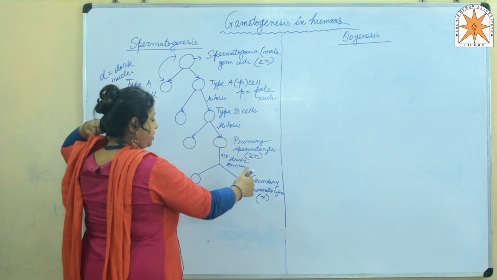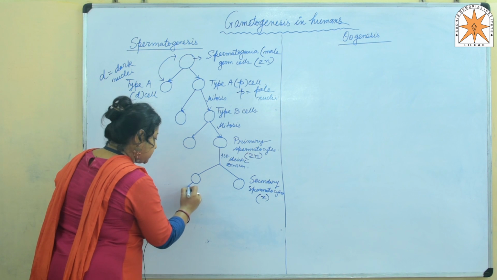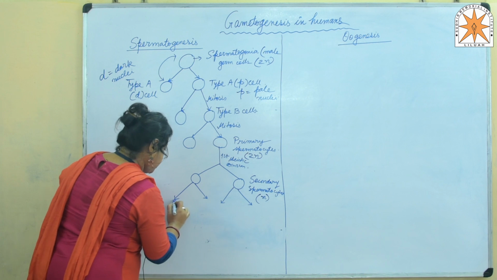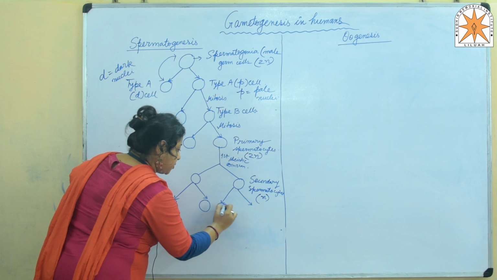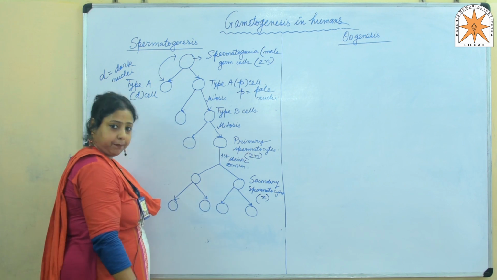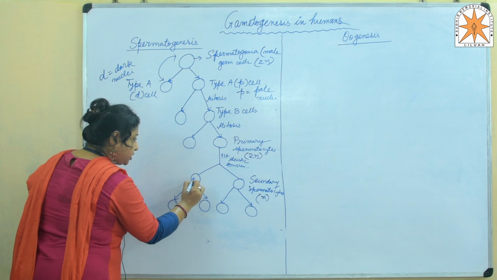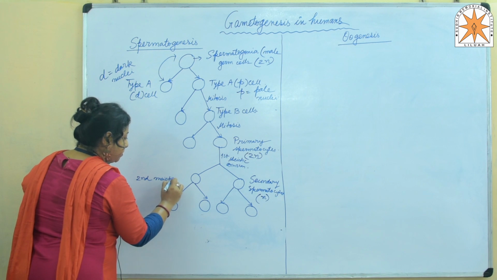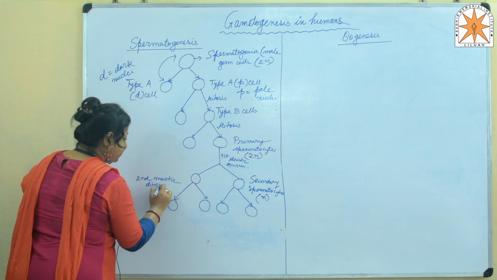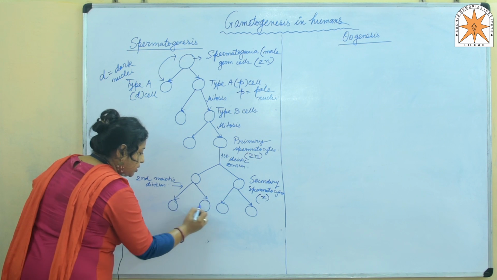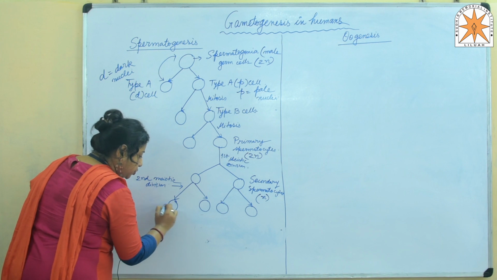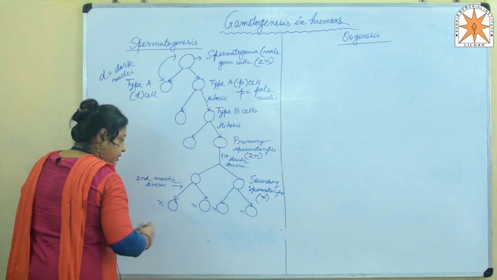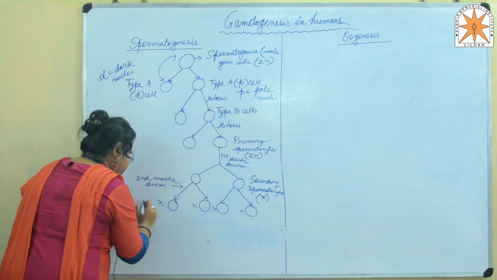Now, each secondary spermatocyte will undergo the second meiotic division to produce two spermatids which are also haploid. So, this is the second meiotic division. I am writing over here on this side, as there is no space over there. Second meiotic division, to produce two, that is, each one produces two haploid spermatids. So, from two secondary spermatocytes we get four haploid spermatids.